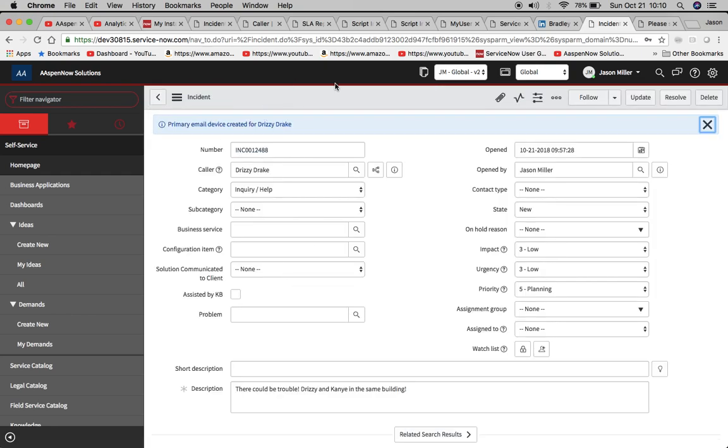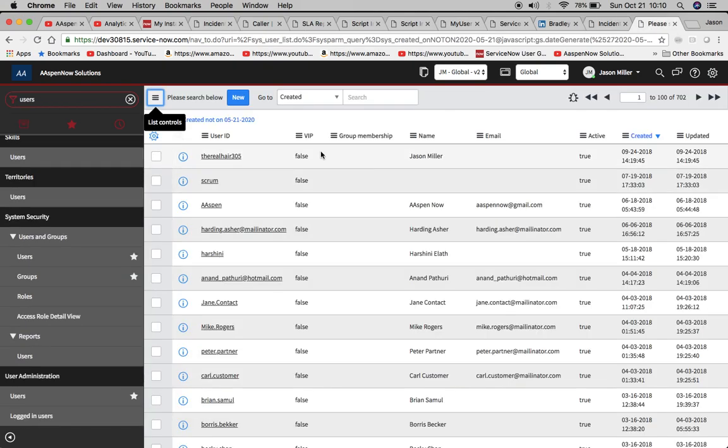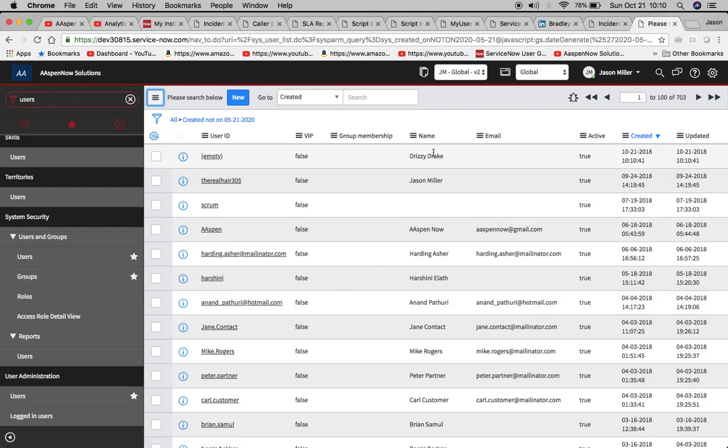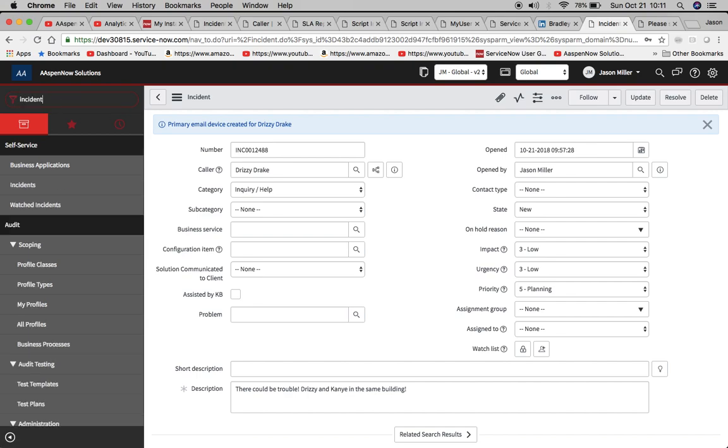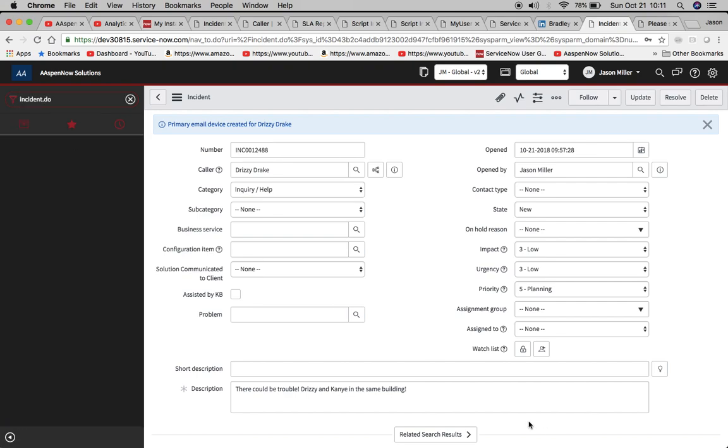Now what I'll do is go over here to our sys_user table, and the way to get there is to go to user administration, users, and now I'll refresh this list, and we'll see Drizzy Drake appears right here. If we wanted to go back and do another one, incident.do, and you know what I'm going to do just to save time? I'm going to copy this.